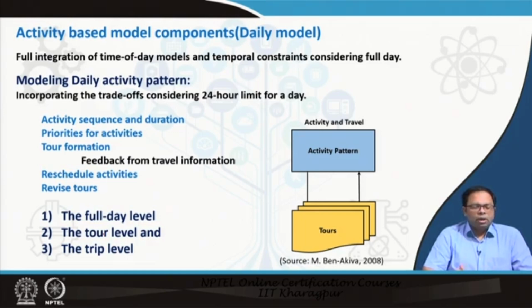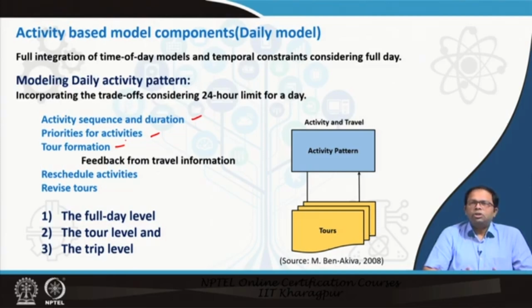So, we need to know the activity sequences and duration. That means for each activity, how long it takes, and what is its sequence, which has to be done first, which has to be done second, and so on. Then there are the priorities of activities, which are main activities, which are secondary activities, and so on. Then based on this, we need to determine what kind of tours could be formed out of these activities.